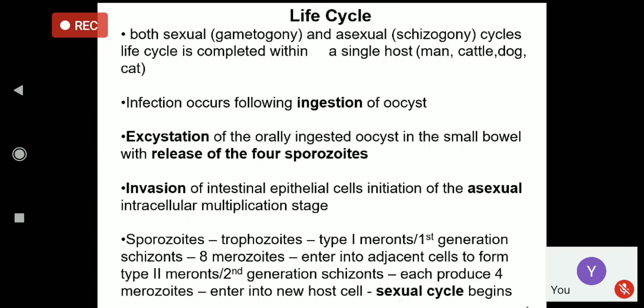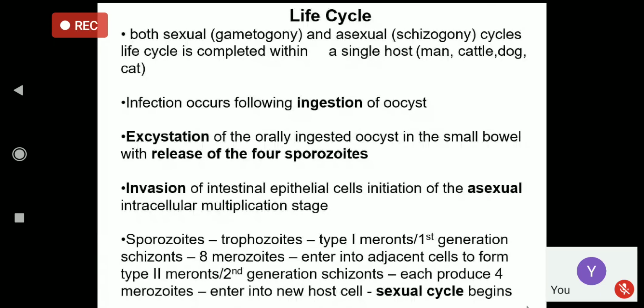The oocyst is passed in the stool. In the case of Cryptosporidium, the oocyst is self-sporulated as it is passed in the stool, and it contains the sporozoites. We consume the oocyst. Then inside our intestine, when the oocyst excysts, as the cyst wall ruptures, the sporozoites are released, and then they invade the intestinal epithelial cells, and there they carry out the asexual and the sexual life cycle.